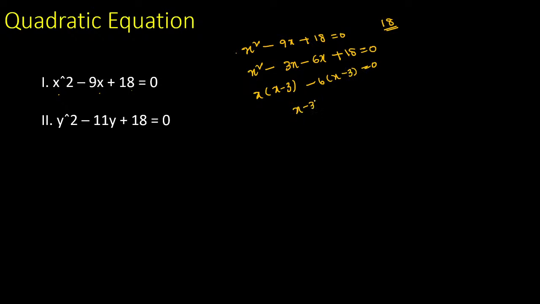Now what is the final equation? x minus 3 into x minus 6 is equal to 0. Now what is the value of x? It is 3 and 6. Now you just go with the y value.